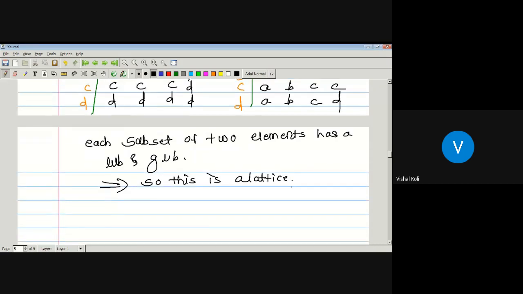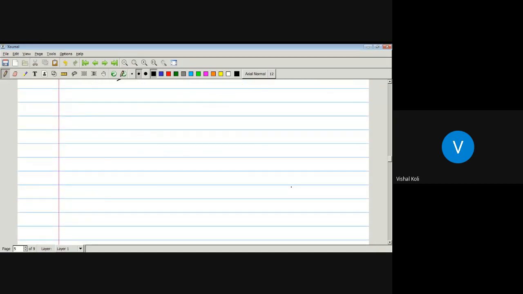The same we have to do with the second and third Hasse diagrams. Suppose this one is the Hasse diagram with A, B, C, D, E, F, G. Find out its corresponding closure table.